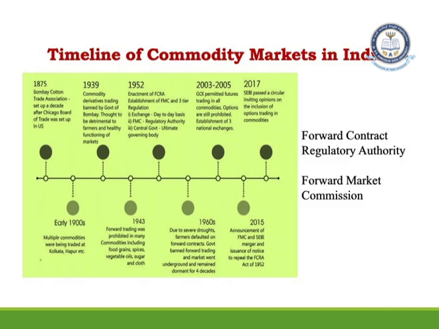So in the year 1952 we had the Forward Contract Regulatory Authority, FCRA. FCRA was enacted in the year 1952. Similarly, the Forward Market Commission came into the picture as a regulatory body in 1952, and then you had the central government, which was the governing body for these institutions, FCRA and FMC. FCRA is the Forward Contract Regulatory Authority and FMC is the Forward Market Commission. These bodies took care of all the commodity contracts in the Indian capital markets.